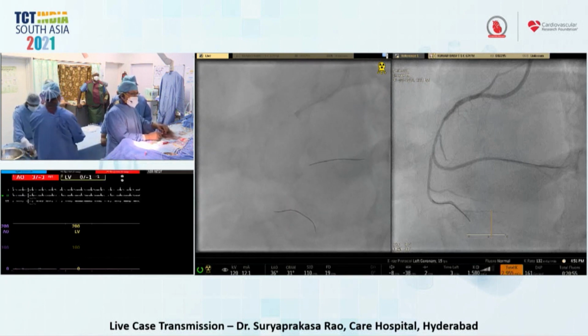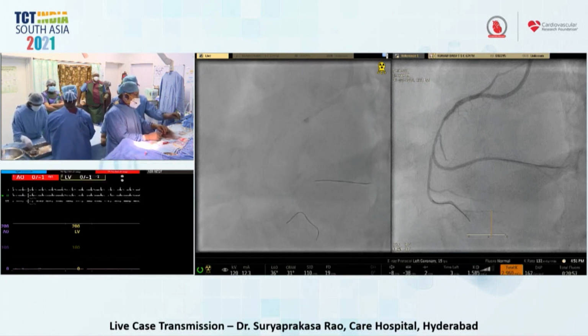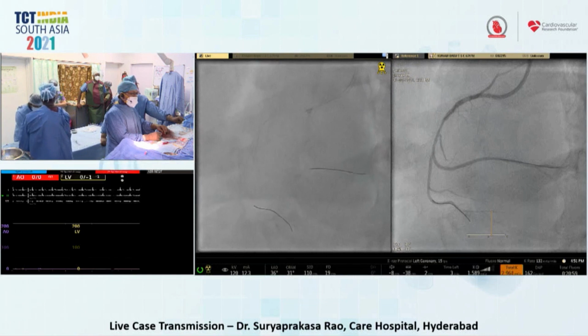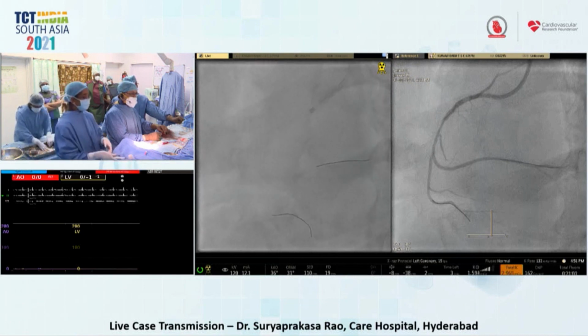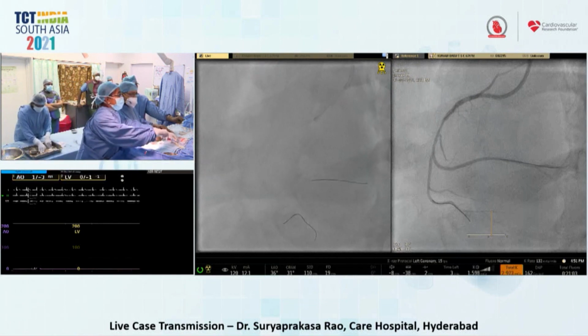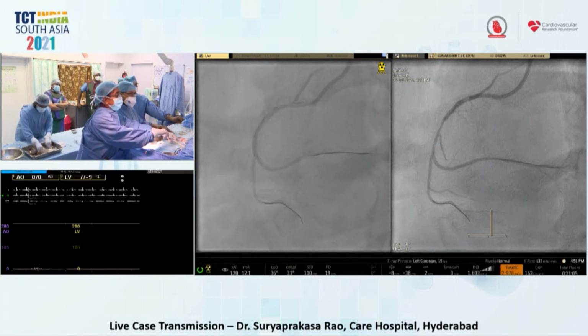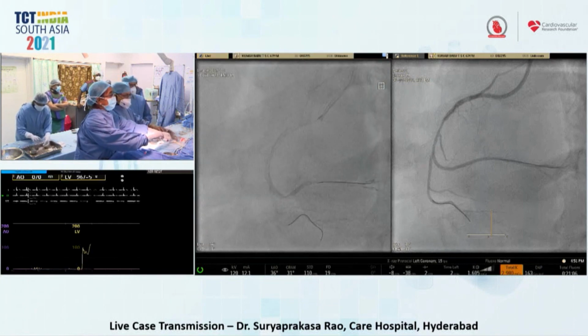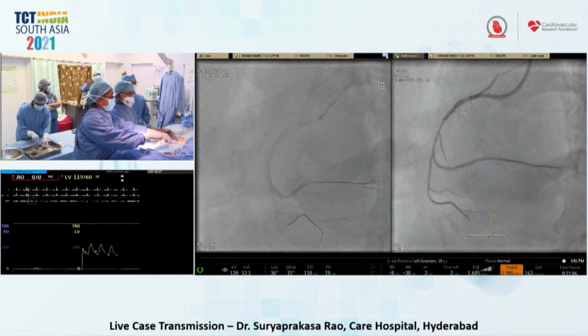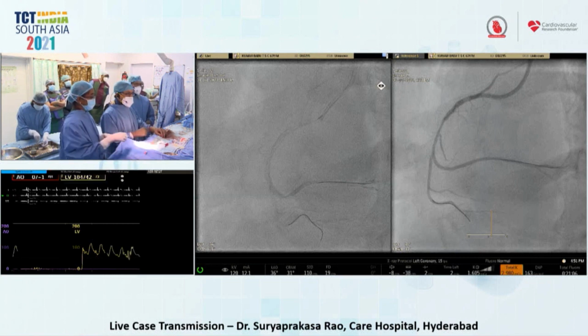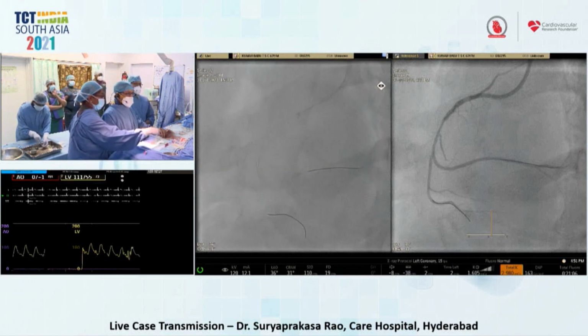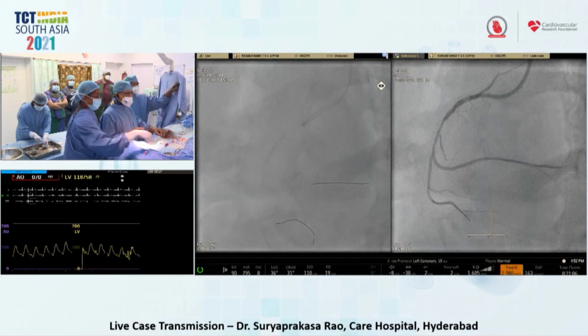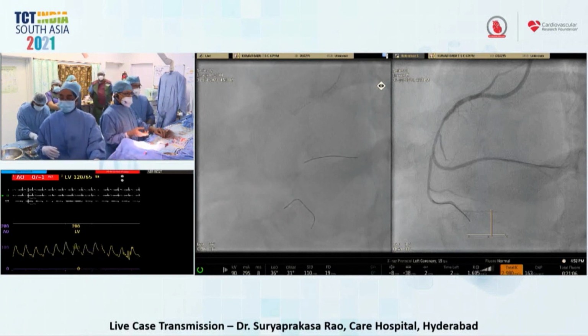Long diffuse changes, but if you achieve a good flow and you don't have really limiting dissection, you could even try to treat those segments with drug-coated balloons. Dr. Antonio Colombo presented a concept where you can do a focal stent, and if it is balloon, you can just do a regulating balloon.